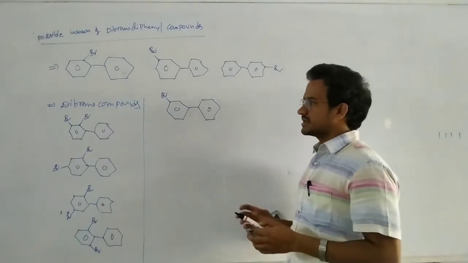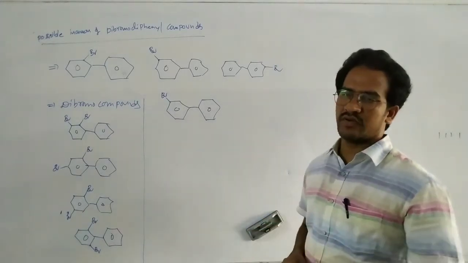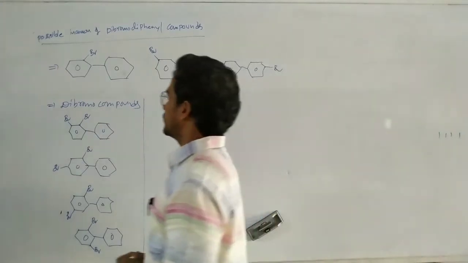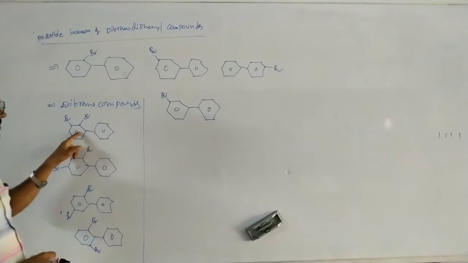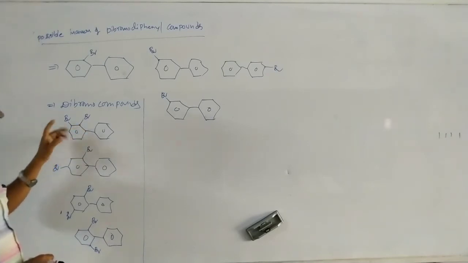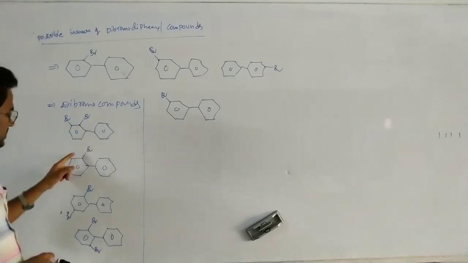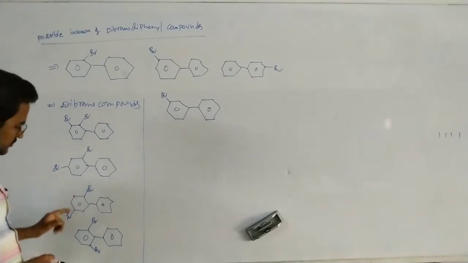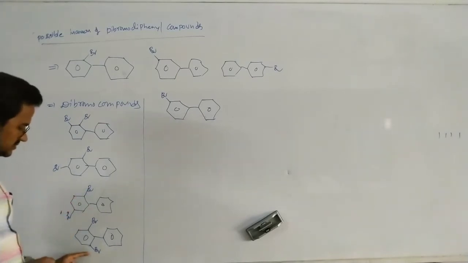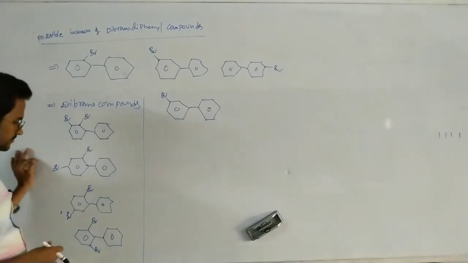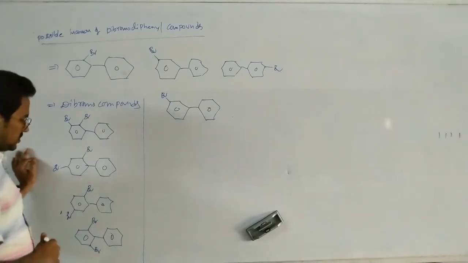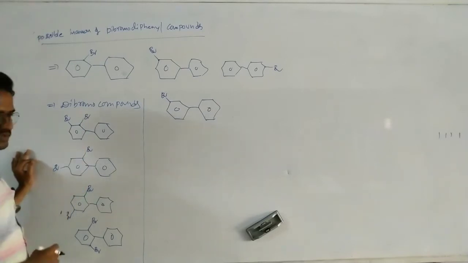Now let us start writing the dibromo derivatives of the biphenyl. In this case, this is the one isomer. Here 1,2. Let us say 1. Here in this case 1,3. Here in this case 1,4. Here in this case 1,5. Their positions are different. So here in this case, these are the 4 isomers.